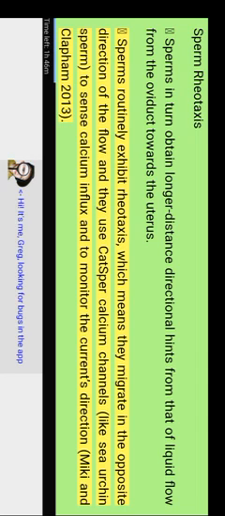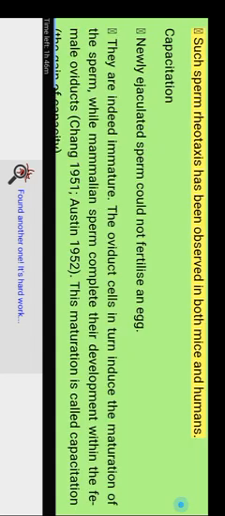Sperm routinely exhibit rheotaxis, which means they migrate in the opposite direction of the flow, and they use CatSper calcium channels, like sea urchin sperm, to sense calcium influx and to monitor the current's direction. Miki and Clapham 2013. Such sperm rheotaxis has been observed in both mice and humans.